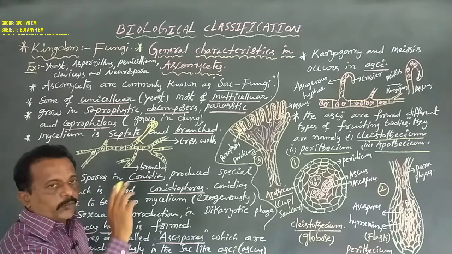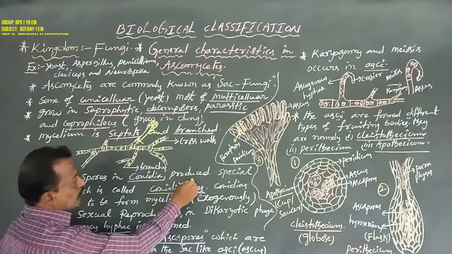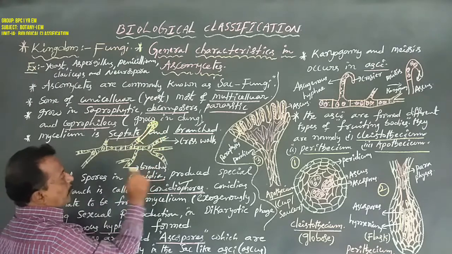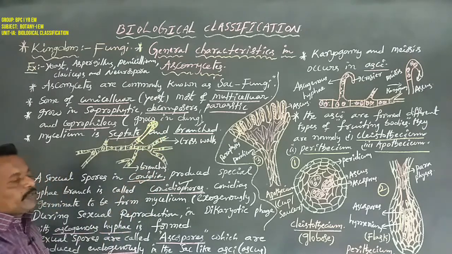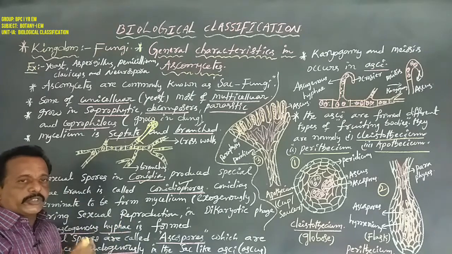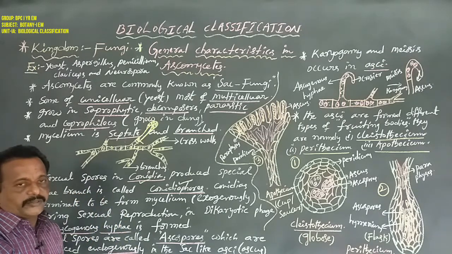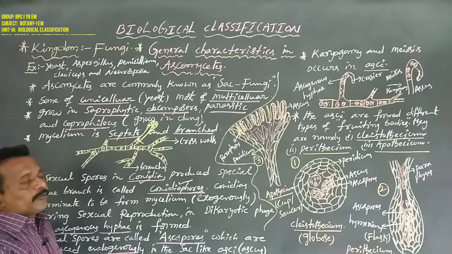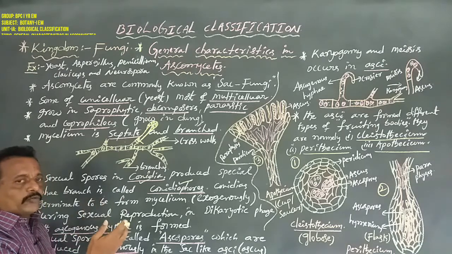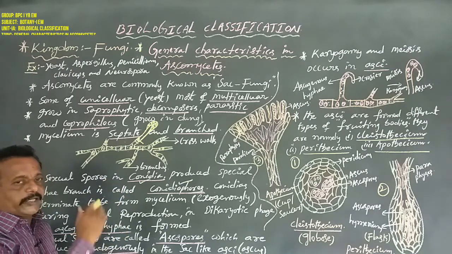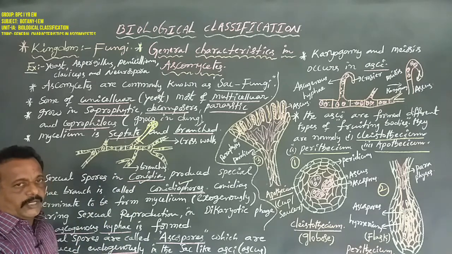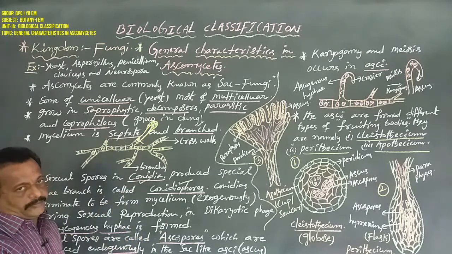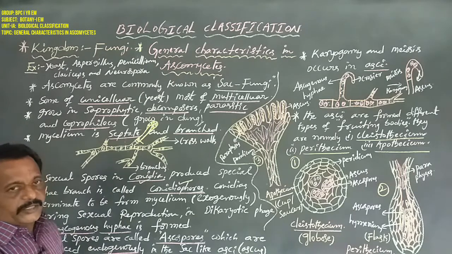Okay now, the sporangiophore is similar to the conidiophore. The sporangium is similar to the conidium. Sporangiospores are similar to conidia or conidiospores. Both are produced on a special hyphal branch, either a sporangiophore or a conidiophore. Phycomycetes have sporangiophore, sporangium, and sporangiospores, that is zoospores or aplanospores. But Ascomycetes have conidiophores, conidium, and conidia. Don't get confused here.